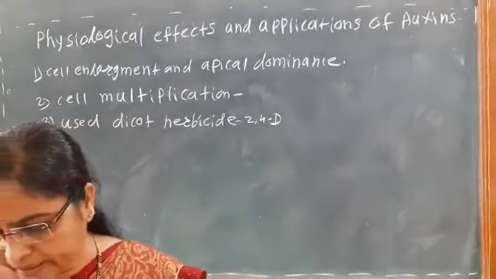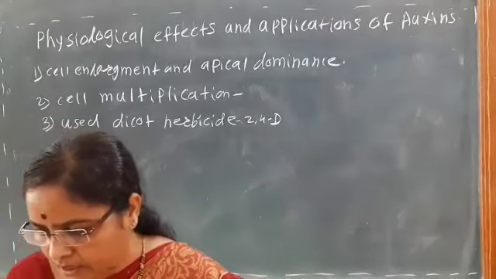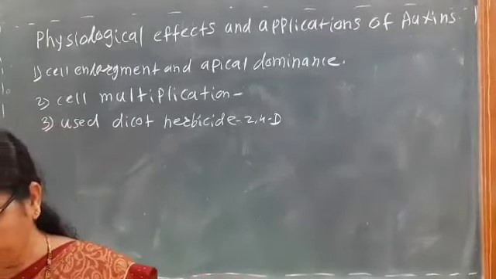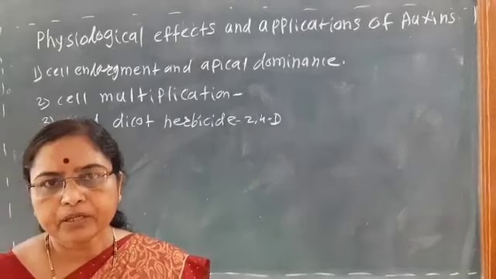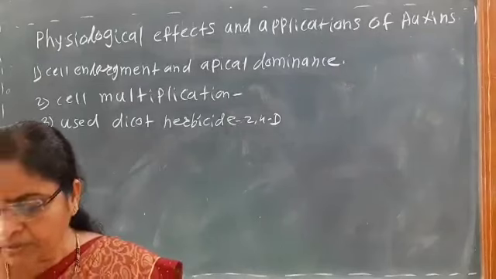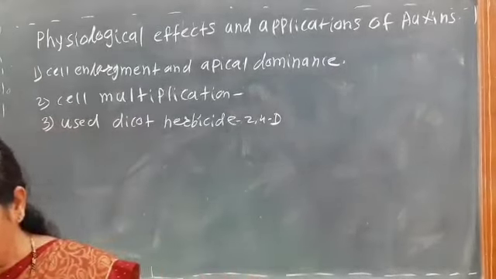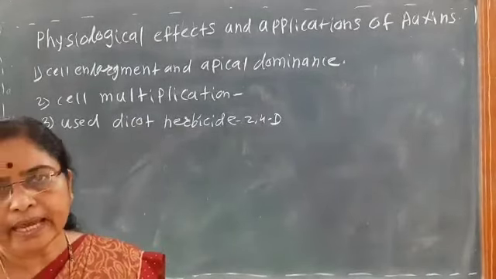So 2,4-D is mainly useful as a herbicide. In the dicot, 2,4-D mainly affects the food carrying